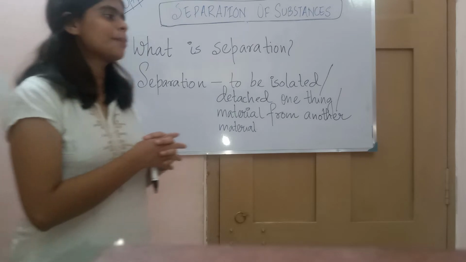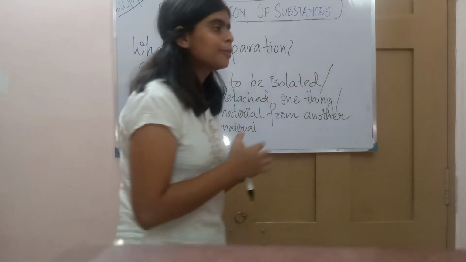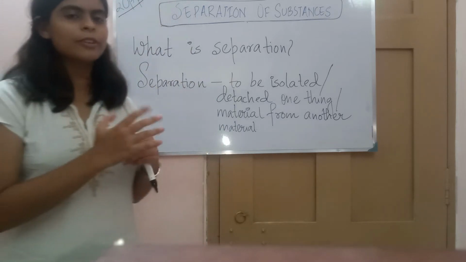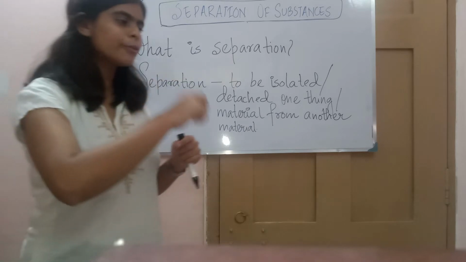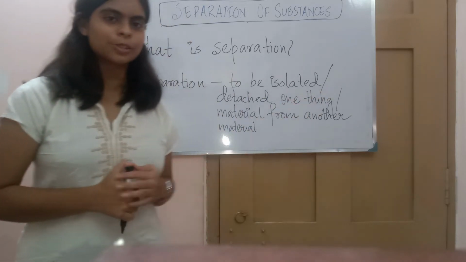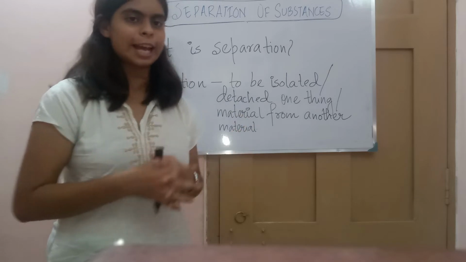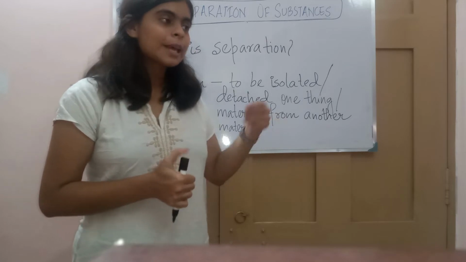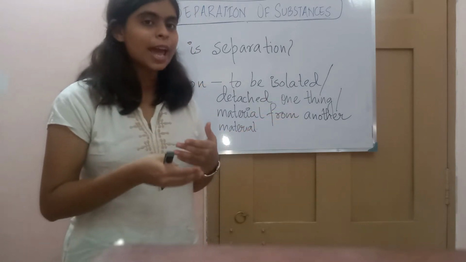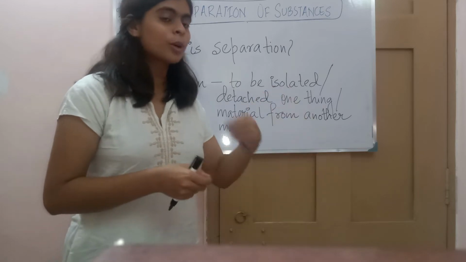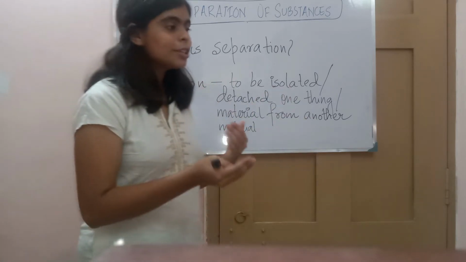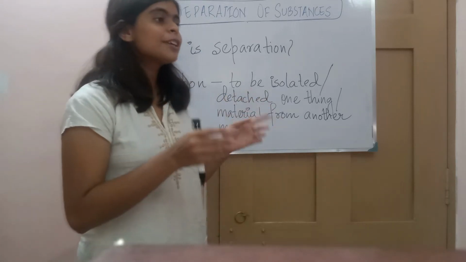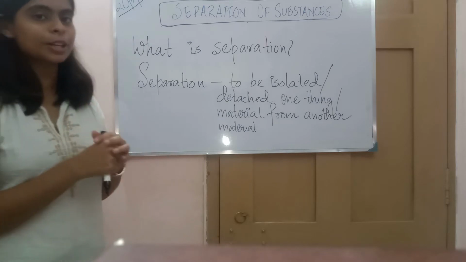Similarly, let's take another example. At home, mother cooks various veggies, and we don't like some of the veggies. So what do we do? We separate the veggies that we don't want, because we don't like them and we don't eat them. So what are we actually doing here? We are separating the veggies which we don't like from the other material, from that cooked food. Similarly, your mother is separating the tea leaves from the tea. So here you can understand what is separation.